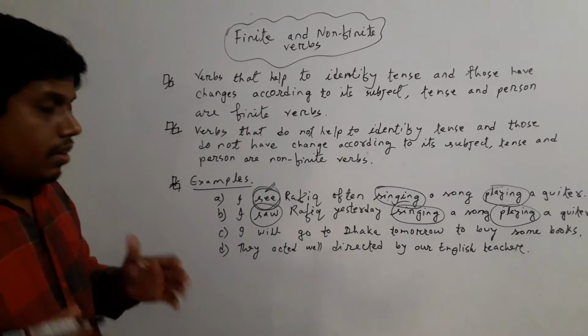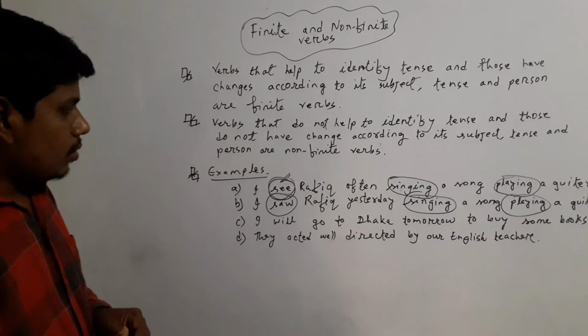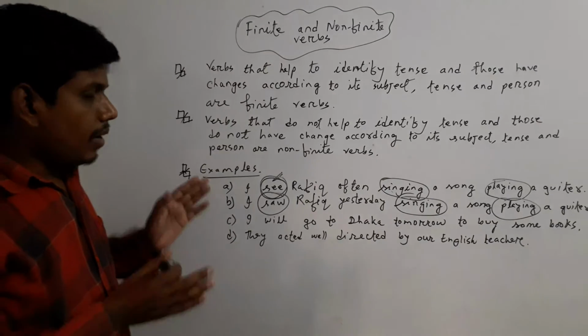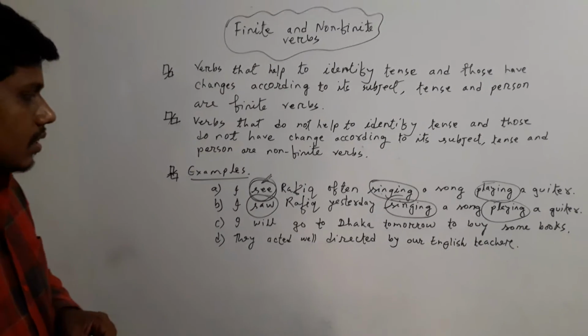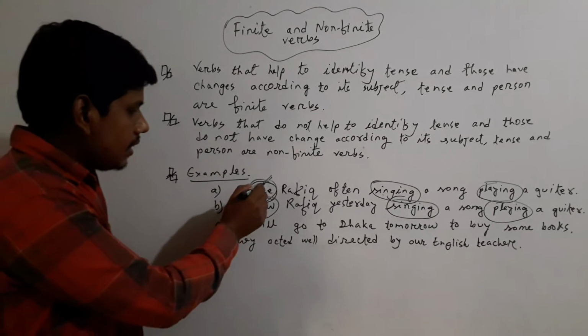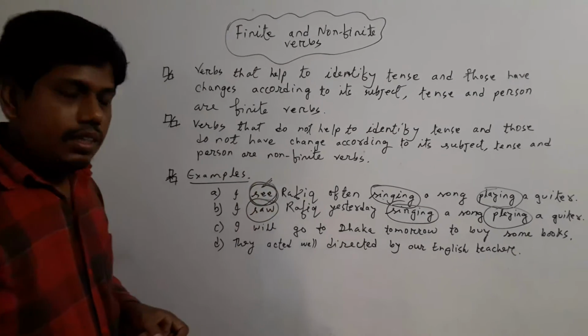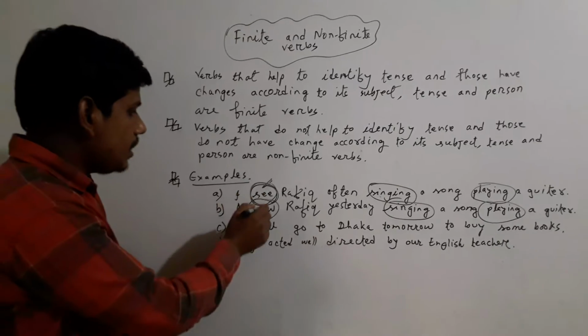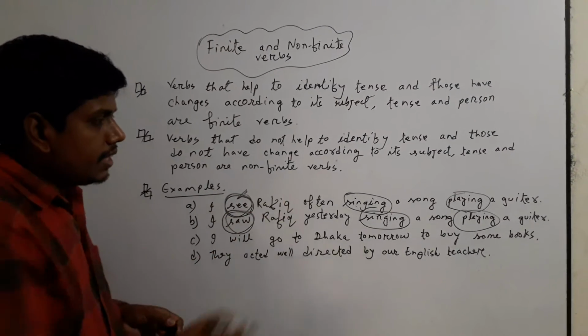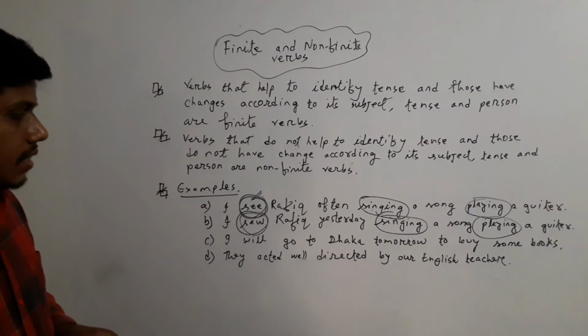If you notice, you will be able to know that finite verbs change according to their subject, tense and person. In the first sentence, see is in present tense, and when the tense is changed, see is changed to saw, but singing is unchanged and playing is unchanged.